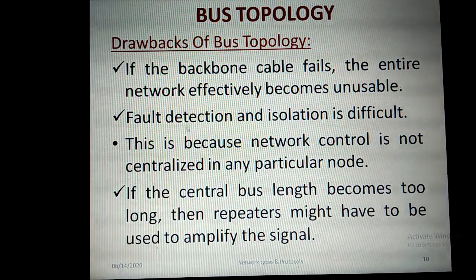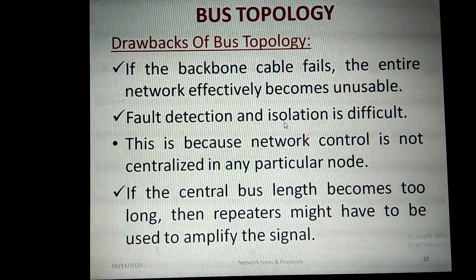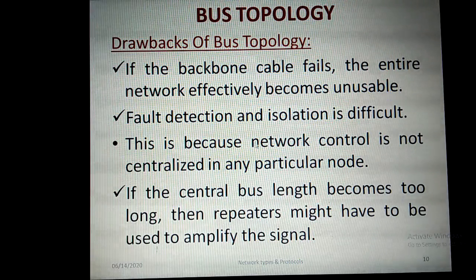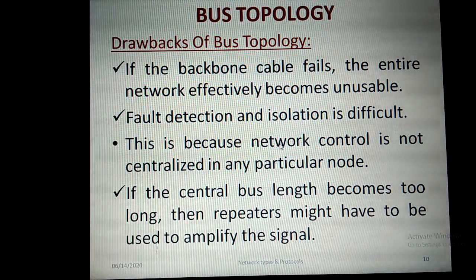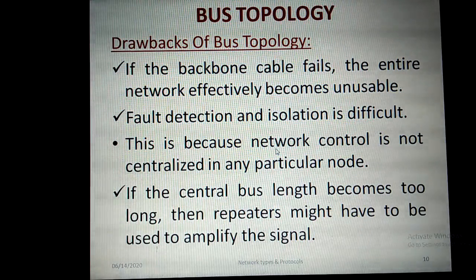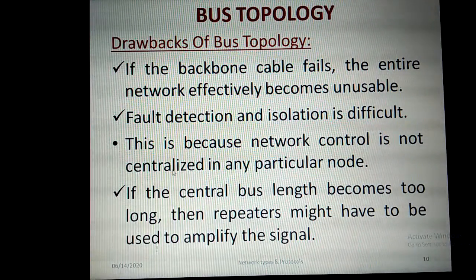Fault detection, that is detecting a fault and isolating the fault, is very difficult in the case of bus topology, that is, finding where the error has occurred. This is because there is no central control over the bus topology. Central control is not given to any node. So any particular node does not have centralized control, and it's very difficult to find out where the fault has occurred and to isolate it.